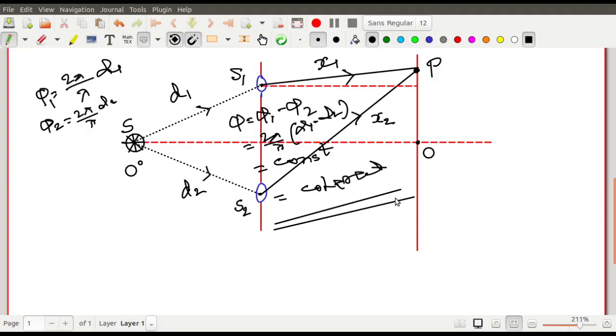See if the idea is clear or not. First find the phases phi1 and phi2 with respect to the point S, then you take the difference of them. So it is the phase difference between S1 and S2. The phase difference between S1 and S2 is constant in nature. Got it? তাহলে এই ফেজ ডিফারেন্সটা কনস্ট্যান্ট হয়ে যাবে, বুঝতে পেরেছো? And constant phase difference is needed for my interference effect.